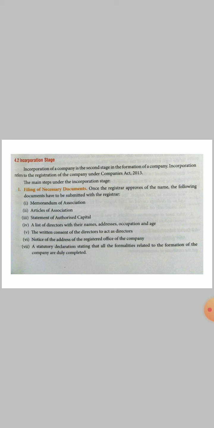After submitting these documents, first you have to make these documents, and these documents should be prepared in the name of the company itself, not in the name of the director, not in the name of the promoter. The documents are prepared in the name of the company only. Like if you are opening XYZ Private Limited, so the name on the memorandum should be XYZ Private Limited only. Once it is done, you have to pay the fees.